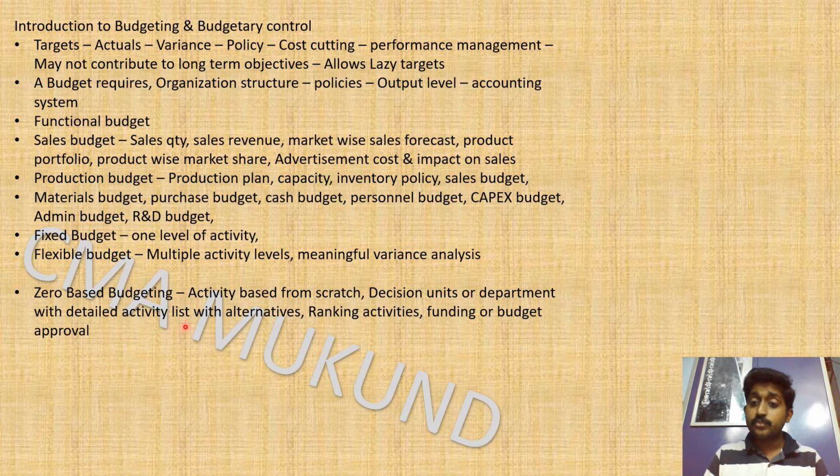So in this process, we will be doing a lot of detailed analysis of the activity, and whether any alternatives are possible. Maximum possible cost cutting will happen at the departmental level itself. As the finance department, we have to go through all the steps the departments have taken before it comes to our desk, so that we understand what cost cutting has already happened at the departmental level, and we will not question the same thing once again. Okay, so we will be doing the ranking of activities. Based on the ranking, we will select the activities and funding, and take them for further approval.